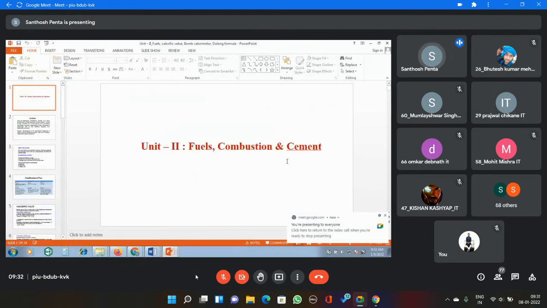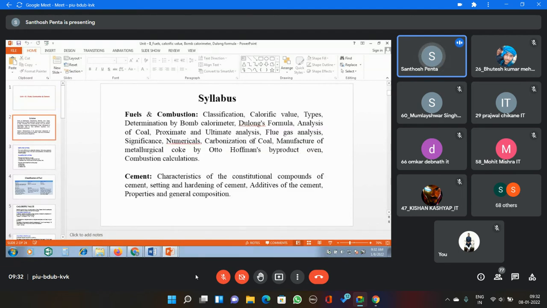Next unit is fuels, combustion, and cement. In the fuels portion: what is the classification, what is the calorific value, types, determination by bomb calorimeter, Dulong's formula, analysis of coal, proximate and ultimate analysis, flue gas analysis and its significance, numericals, carbonization of coal, manufacture of metallurgical coke by Otto Hoffman byproduct oven, combustion calculations.